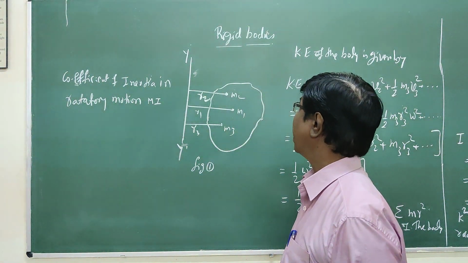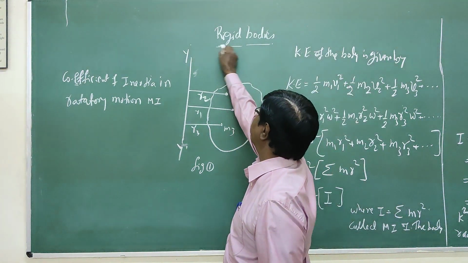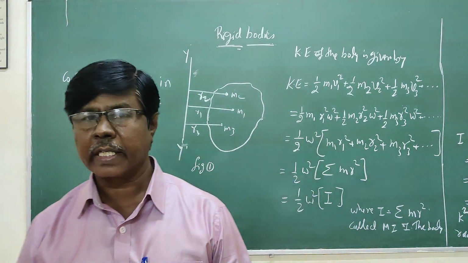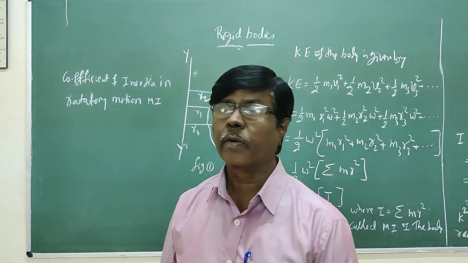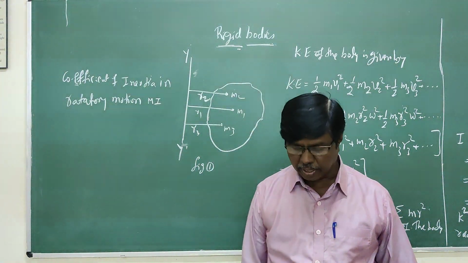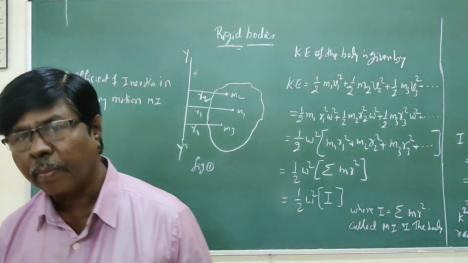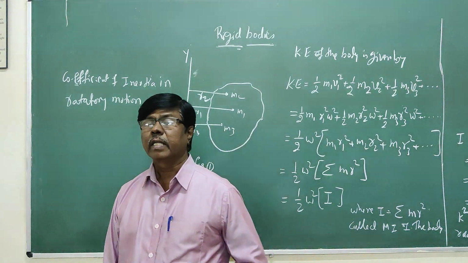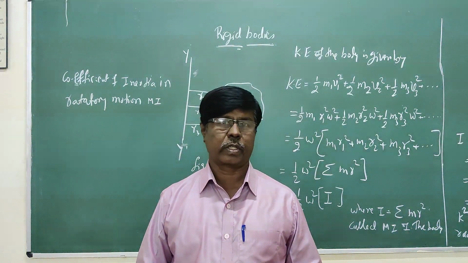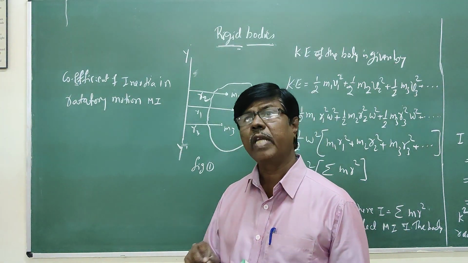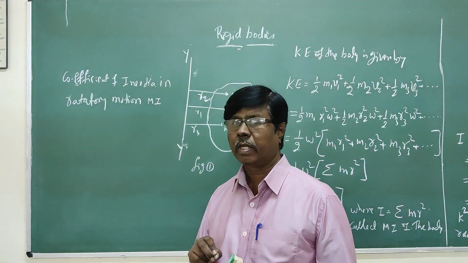My chapter is called rigid bodies. The brief introduction that I gave in the last class, what are rigid bodies? Let me repeat. A rigid body is a solid body. Under any kind of force, the shape or size of the body will not change.